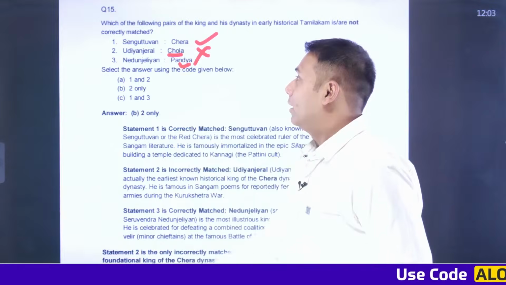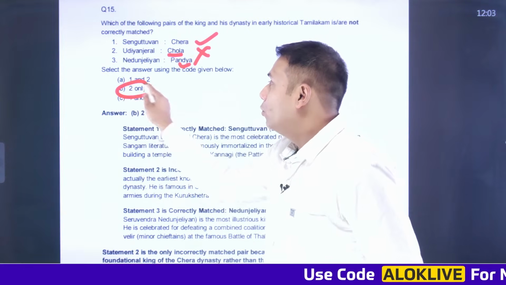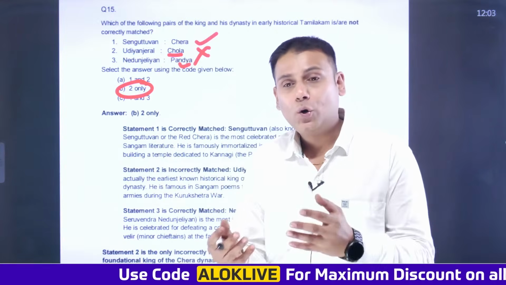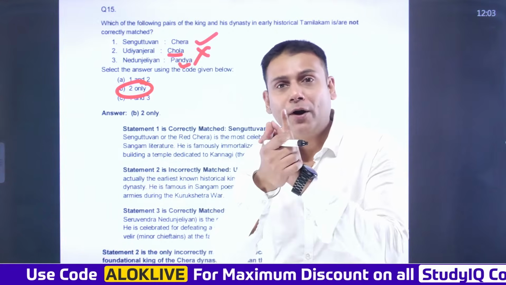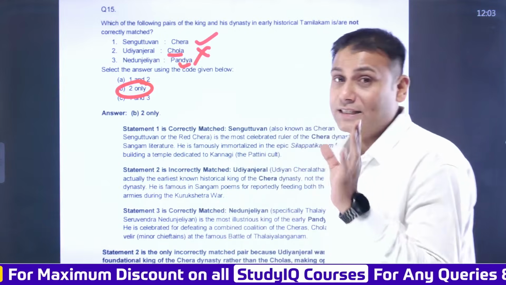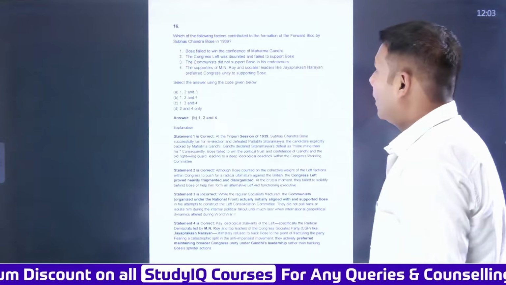So this is correct one. So the answer here is only two. This is incorrectly matched because he was a Chera dynasty ruler. Hope the point is clear. So rulers are also asked sometimes. So please study about that in depth and detail.